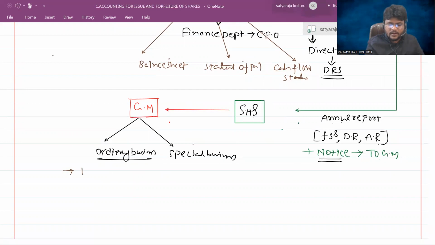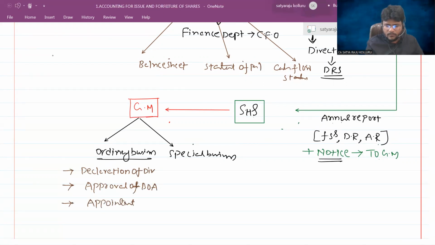That is declaration of dividend, laying of books of accounts, which we can simply call approval of books of accounts, appointment of board of directors, and appointment of auditor.